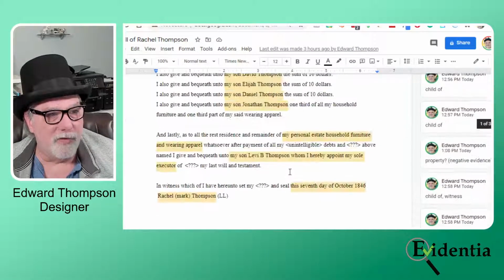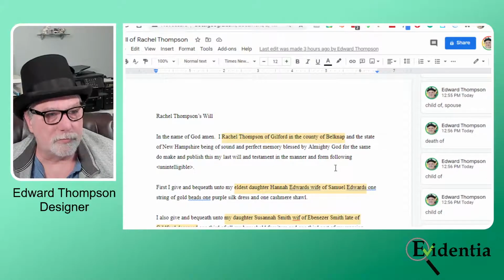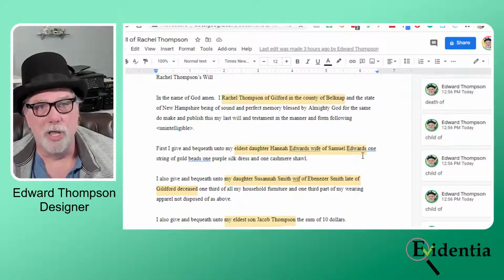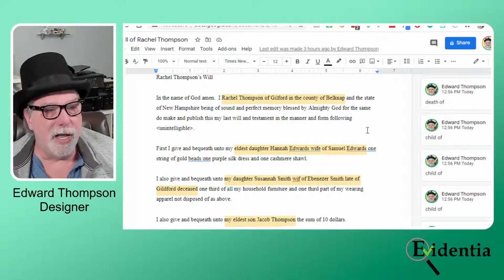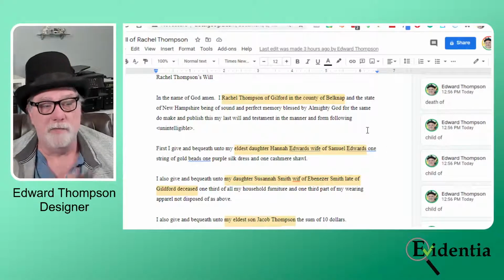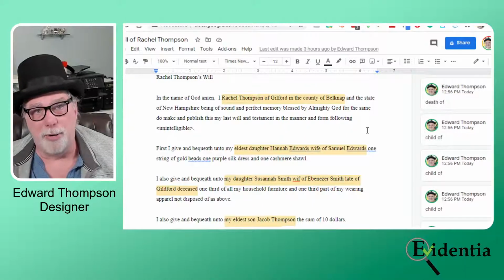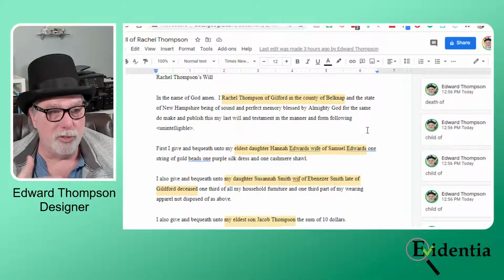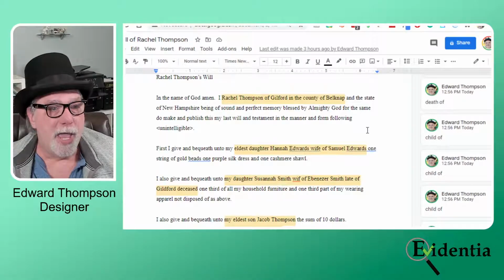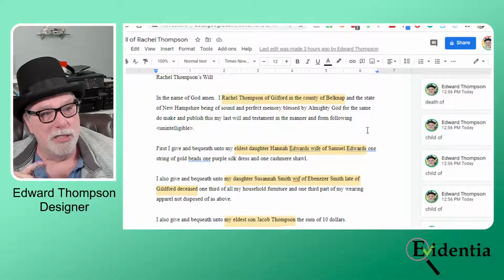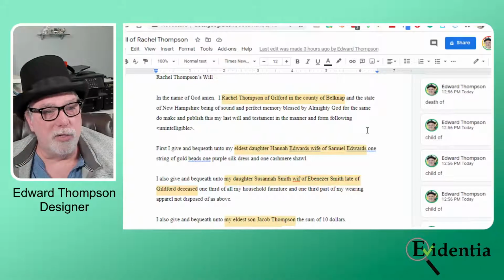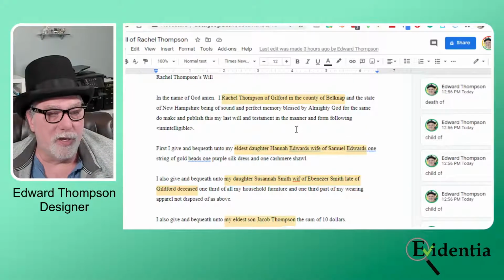Now, before we move on, I want to come back to the issue of the thirds. I found it interesting that she's not evenly distributing the property to all of her children. Let's look at the ones she gave a third to.